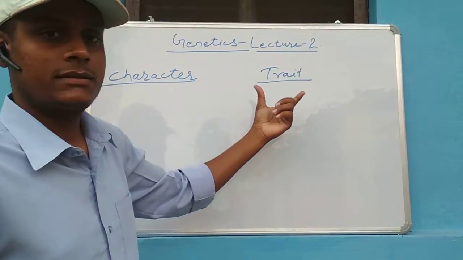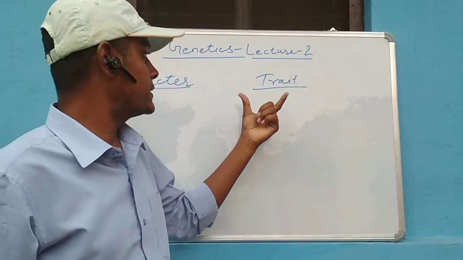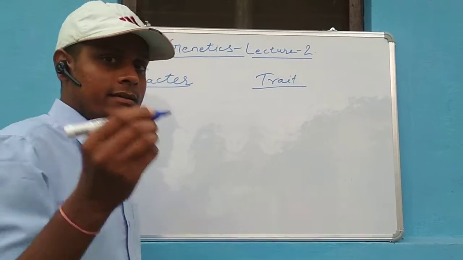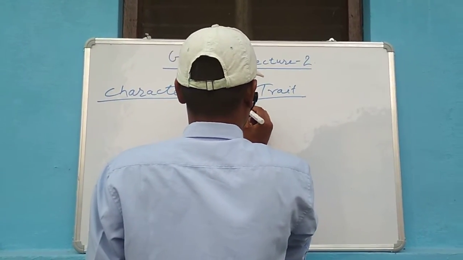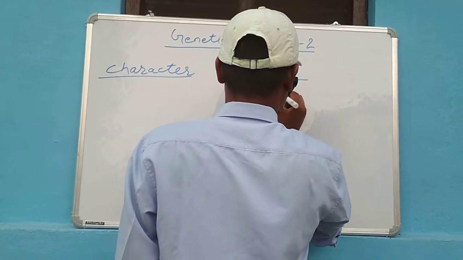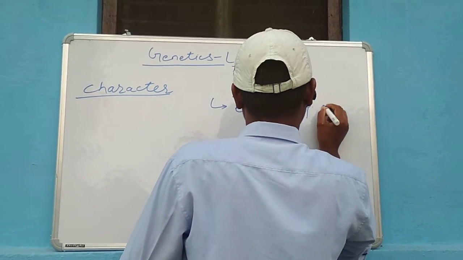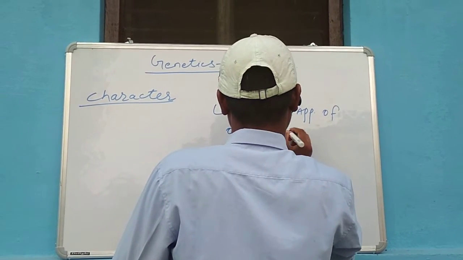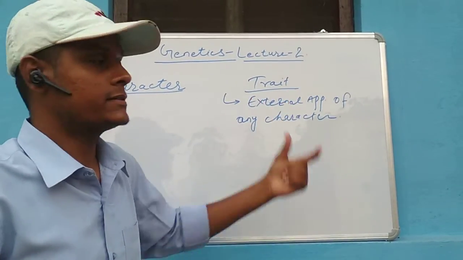The next term is trait. Trait means the inheritable variants of character. Let's understand in simple language. The external appearance of any character is trait.